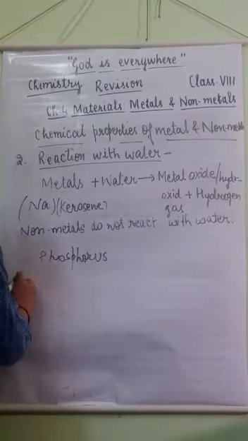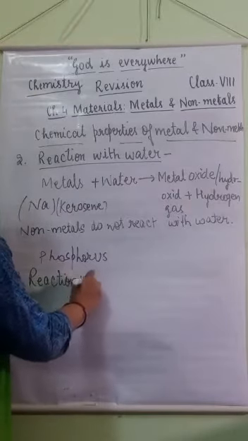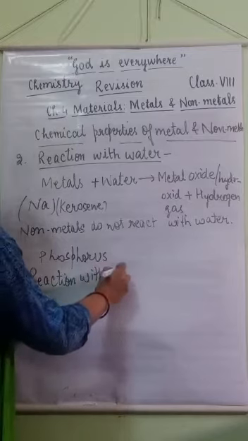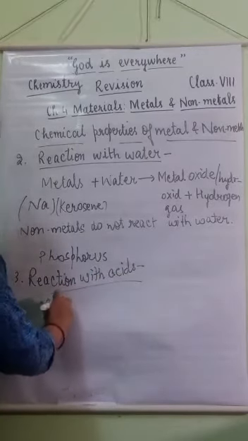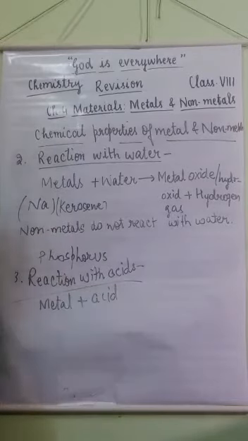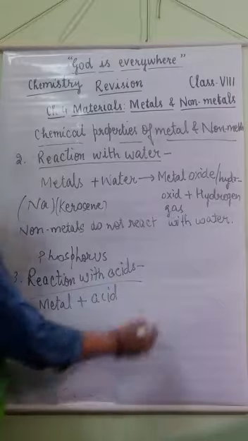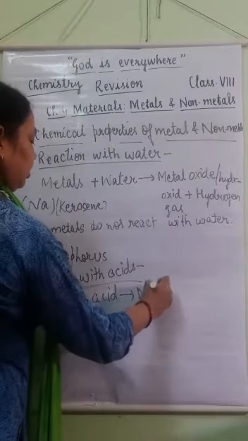Next is reaction with acids. When metals react with acids like hydrochloric acid, sulfuric acid, it forms metallic chloride.